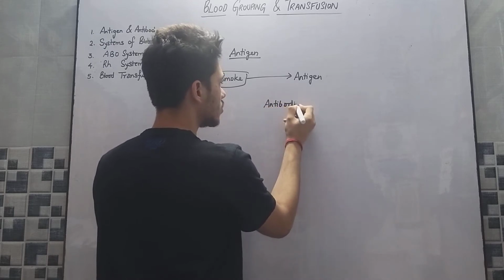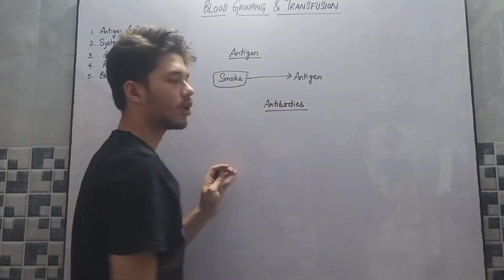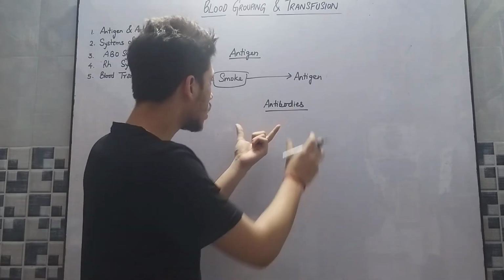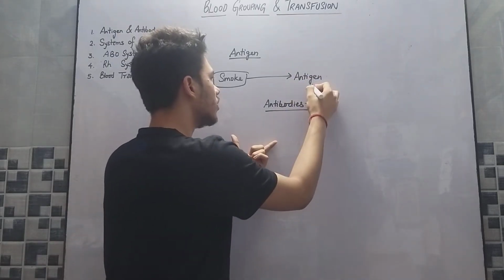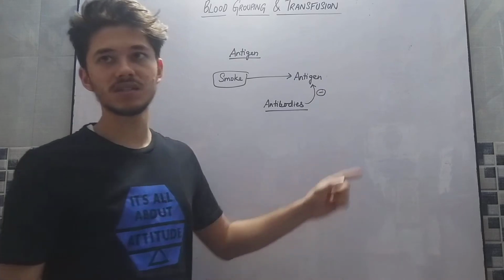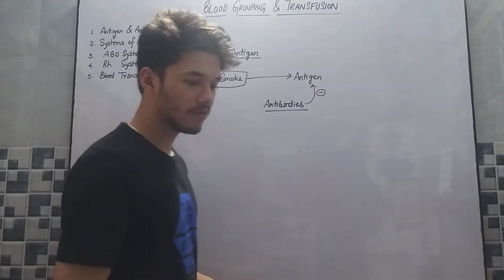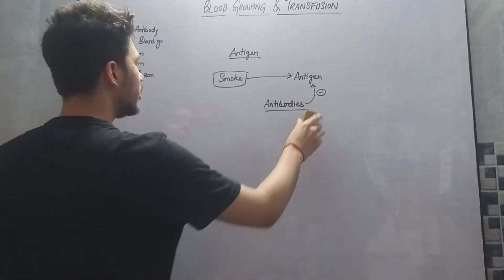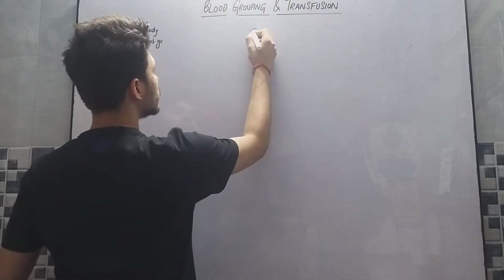protective measures. Certain protection our body produces. These bodies against antigens are called antibodies that protect us against these antigens. So now we have discussed antigens and antibodies. Now we will discuss the systems of blood transfusion.